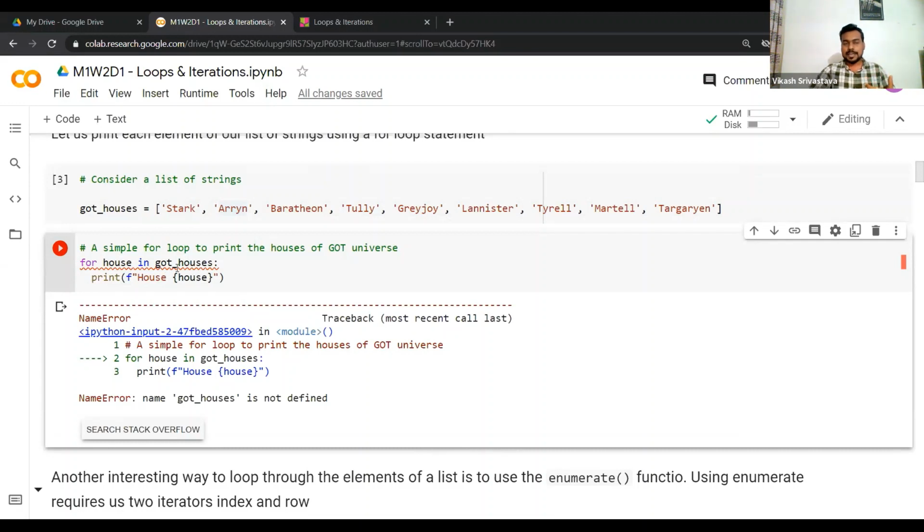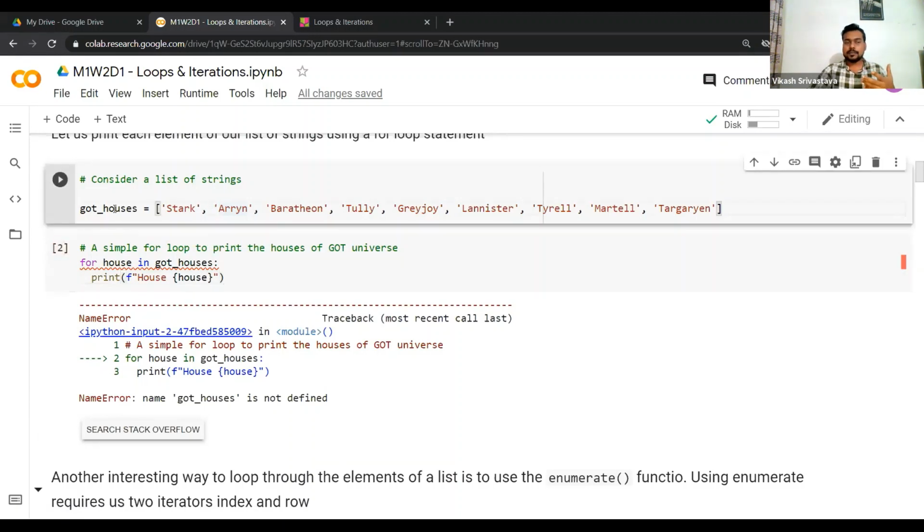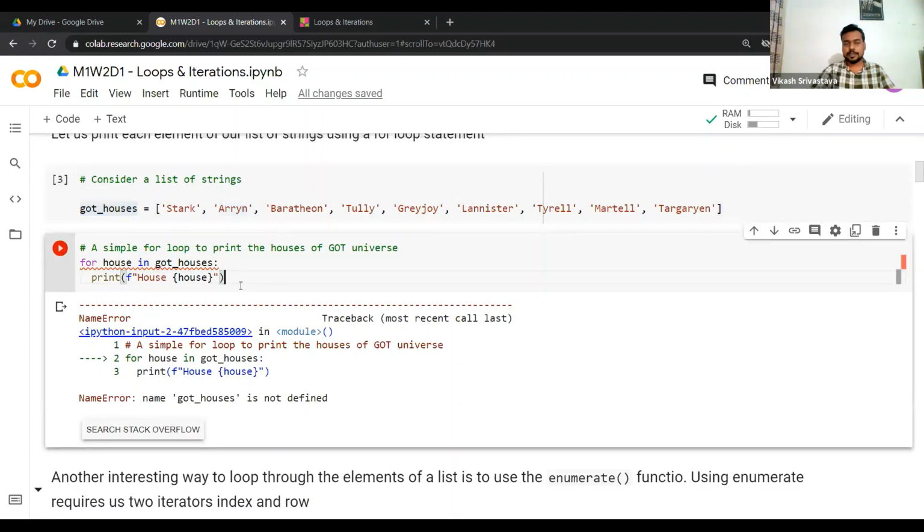If you try to execute code in which your name has not been defined, for example here I did not create any variable GOT houses and I try to execute this piece of code, it throws an error for the obvious reason that this object has not been defined previously. That's why it's throwing the name error.